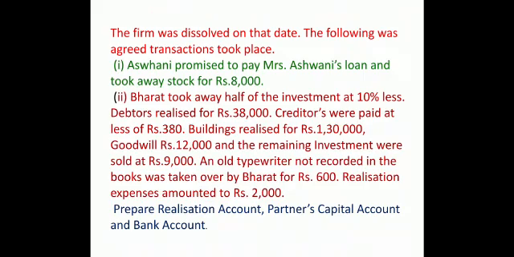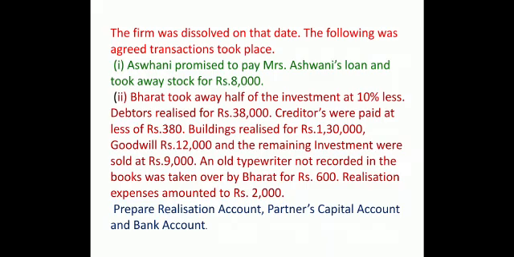Now, Bharat took away half the investment. Remember, the value of investment was 20,000. Half of that means 10,000. At 10% less, when I say 10,000 minus 10% means 1,000, 9,000 is the value. Debtors are realized at 38,000. Creditors were paid less by 380. Less of 380 means 380 is the value of discount, right?